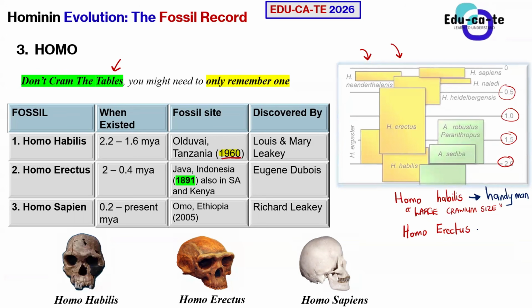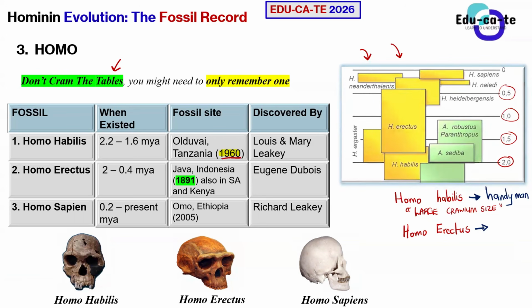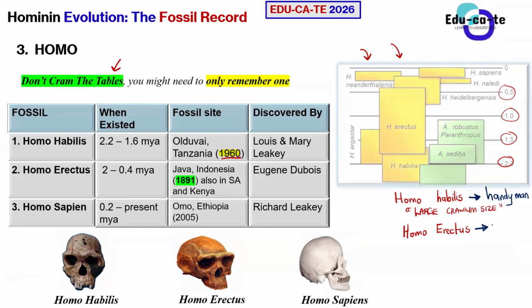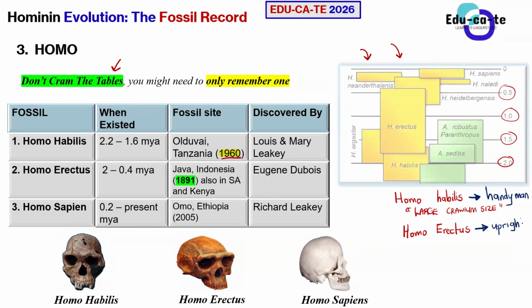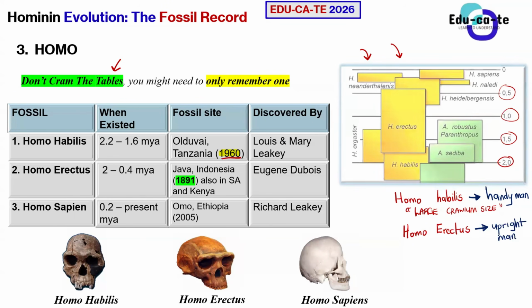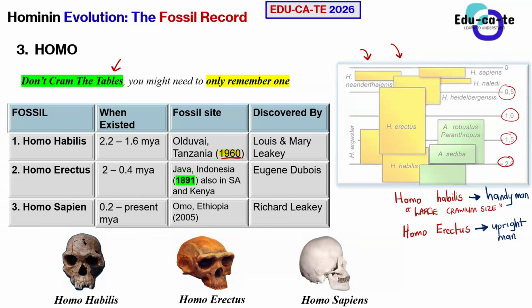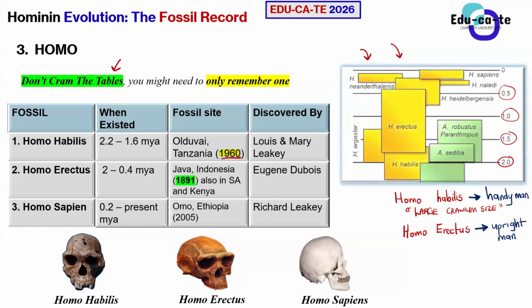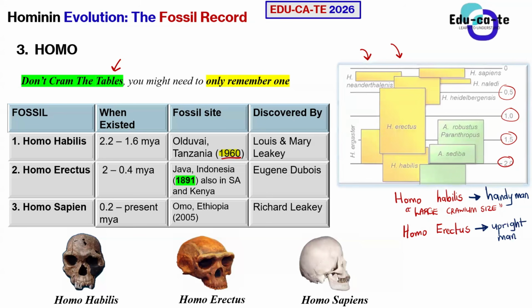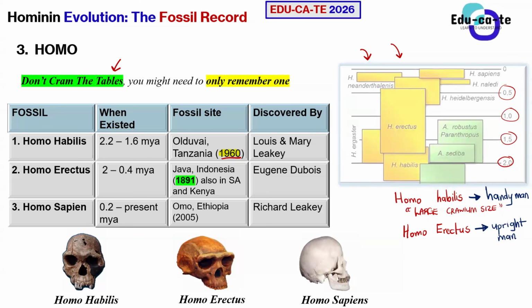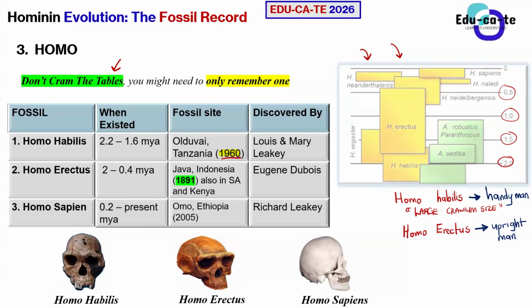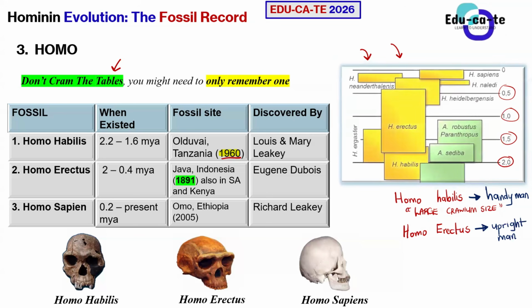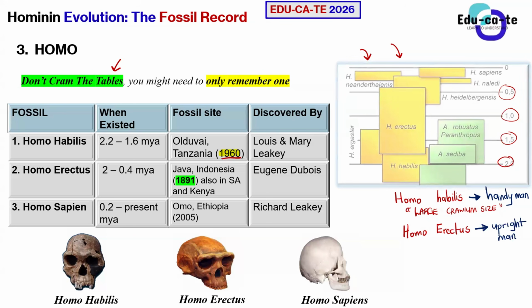So Homo erectus simply means that this was an upright man. The fossil of Homo erectus indicates that when this was still a living organism, it was upright. It was able to stand on two legs and be upright. It didn't have a posture that is bending.